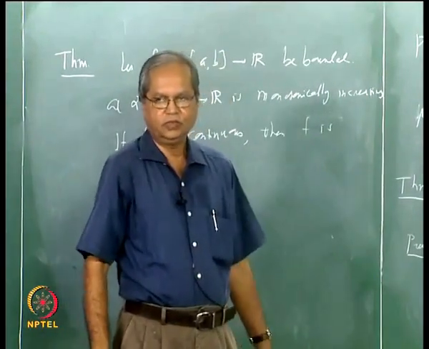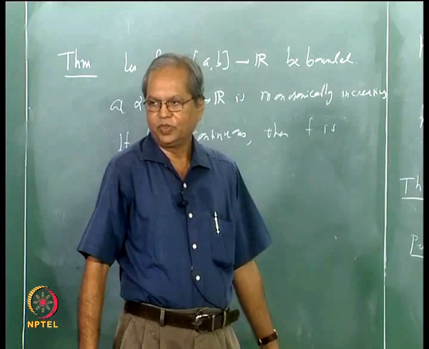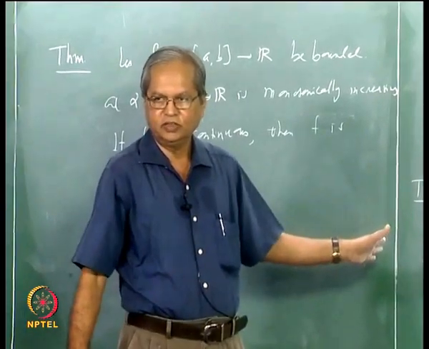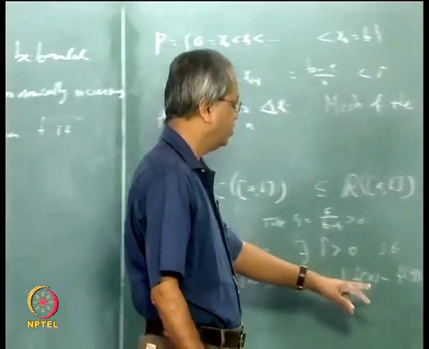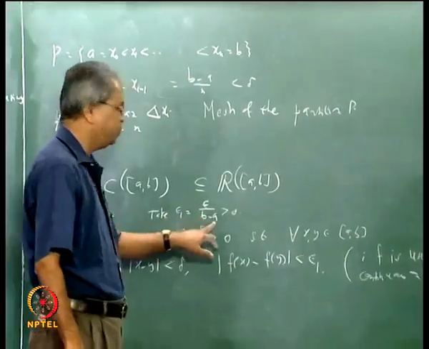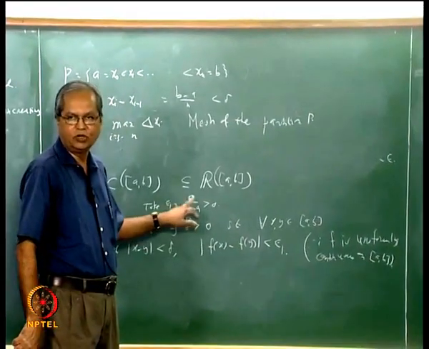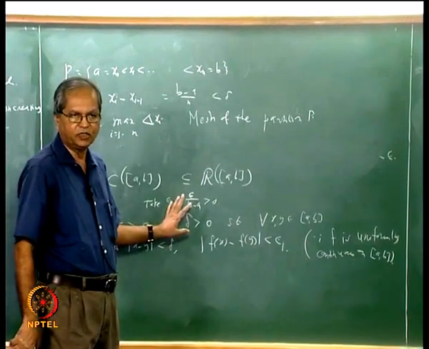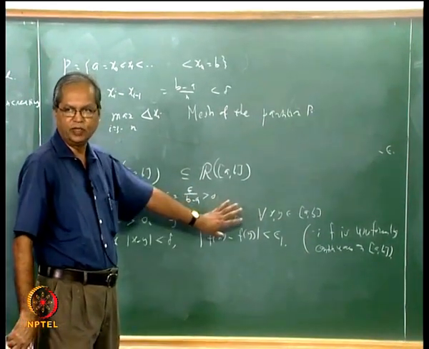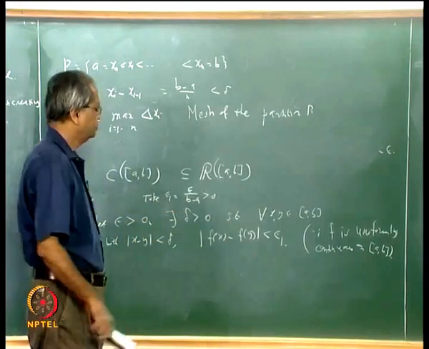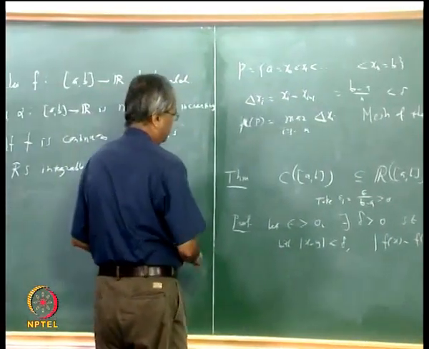We did not discuss this proof separately because there is only one change here, namely that instead of taking epsilon 1 as epsilon divided by (b minus a), you just take epsilon divided by (alpha(b) minus alpha(a)). That is the only change, the rest of the proof will remain as it is.